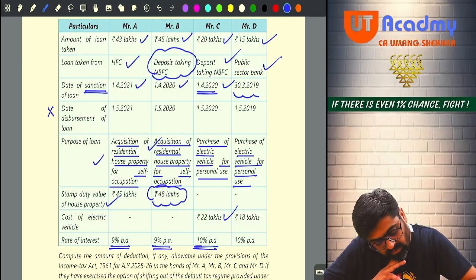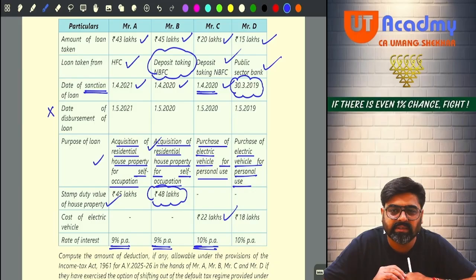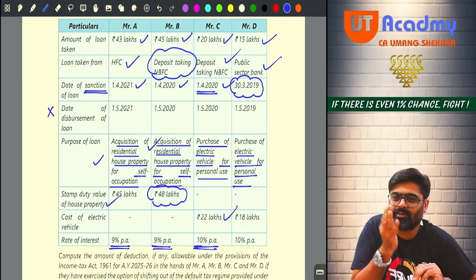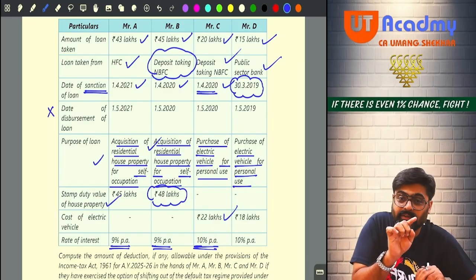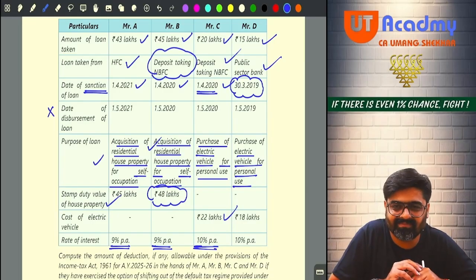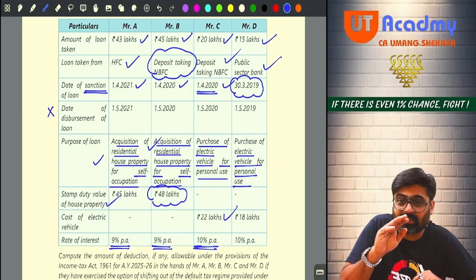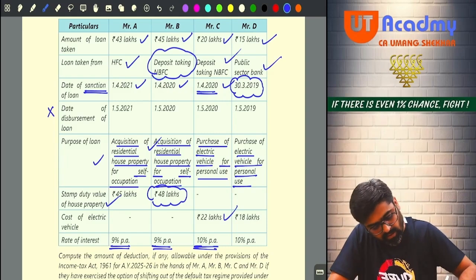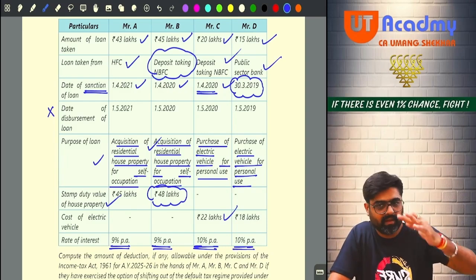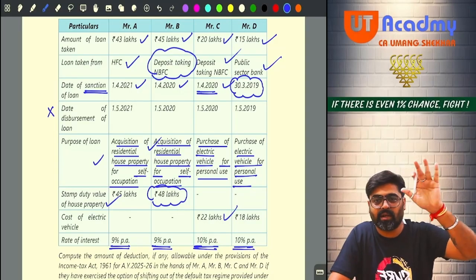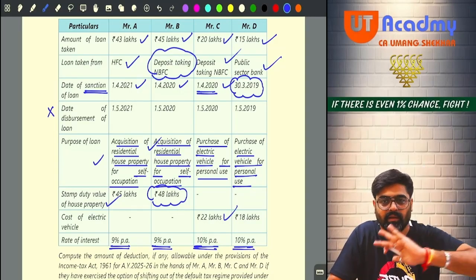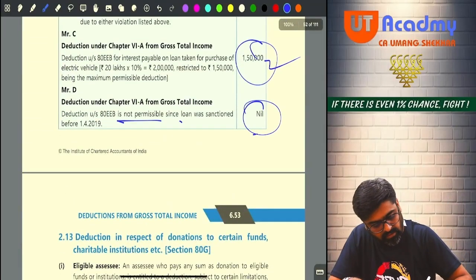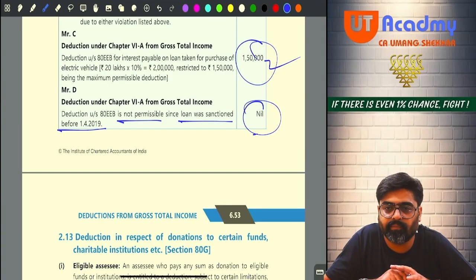But the loan was sanctioned 2 days prior to 1st April 2019. He should have got the loan sanctioned on 1st April 19 or afterwards. But since the loan was sanctioned prior to 1st April 19, no. Hence, on this loan, whatever interest you will pay, 1,50,000 cannot qualify for a deduction under 80EEB. Nil deduction under 80EEB. Not permissible since the loan was sanctioned before 1st April 19.